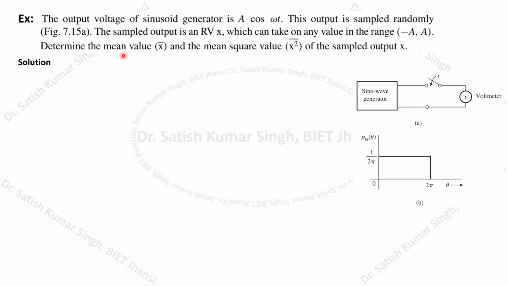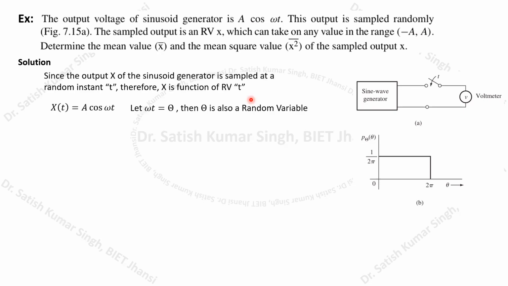Now we have to determine the mean value of this sampled output x and the mean square value of the sampled output x. This is what we have to calculate. One thing is very clear: the sine wave generator is going to generate the cosine waveform A cos omega t, and this output is denoted by x(t).